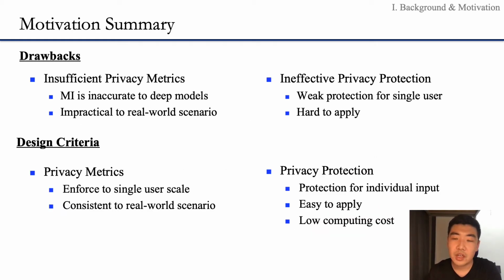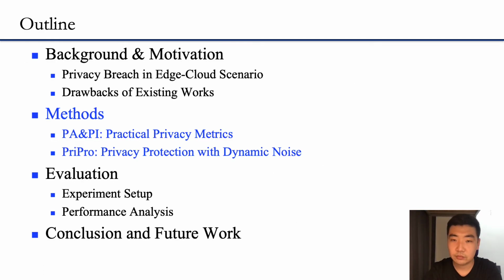In summary, the drawback exists in both metric and protection methods. We propose a design criteria that privacy metrics need to be enforced at single user scale and consistent with real-world scenario in edge cloud system, as privacy protection methods need to protect individual input. The protection needs to be easy to apply and cost low computation overhead. This is also the motivation of our methods.